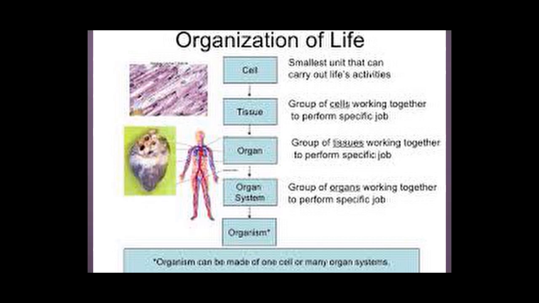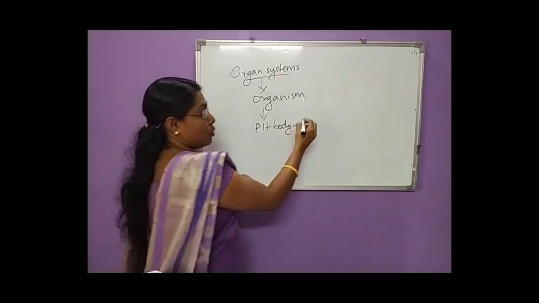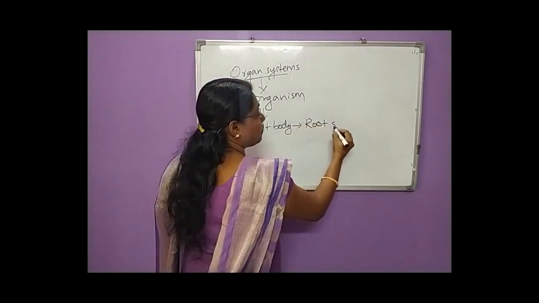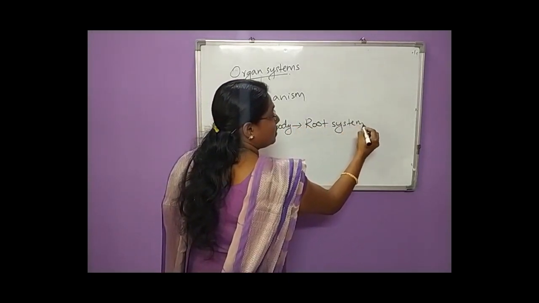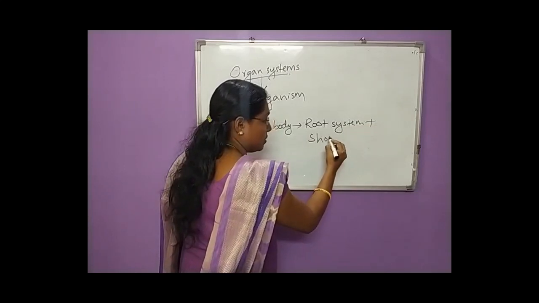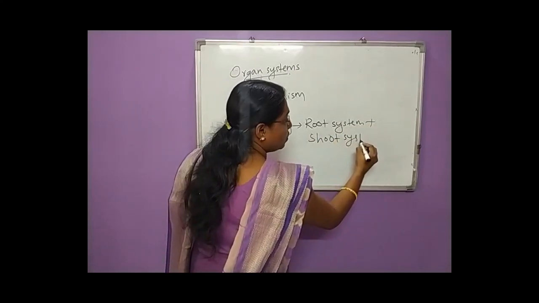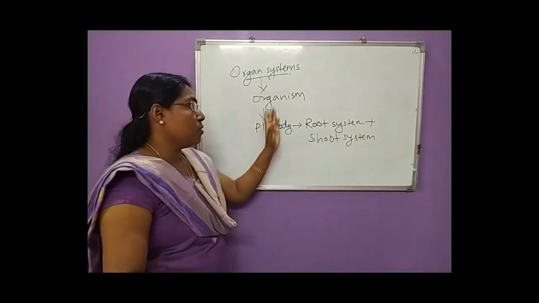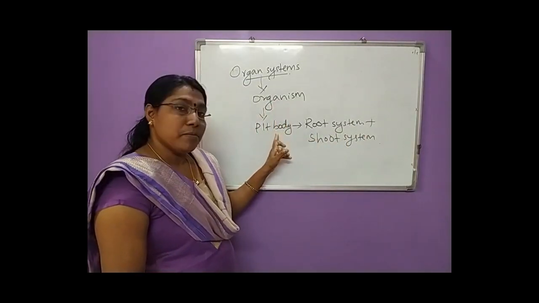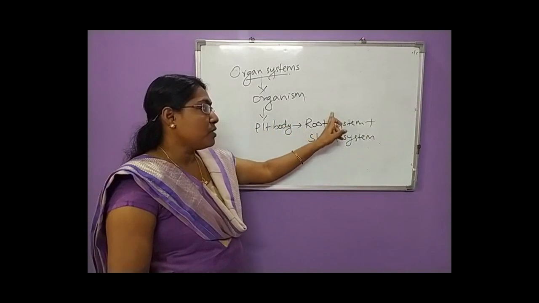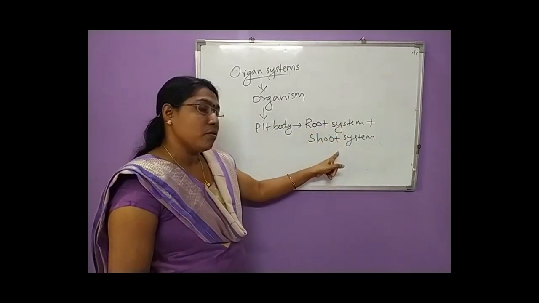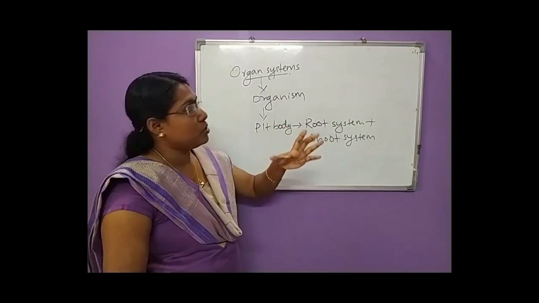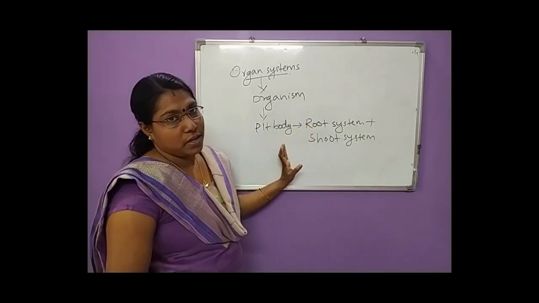Okay, an organism. For example, plant body. It consists of both the root system plus the shoot system. That is the organism. Example, plant body, that consists of two different types of systems, root system and also the shoot system. Thus they constitute the entire body of the organism.